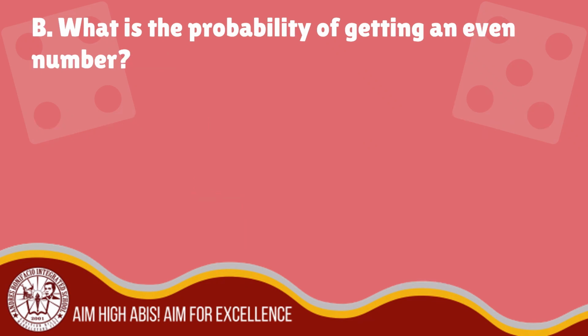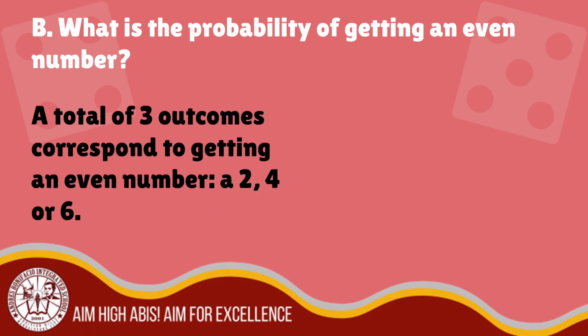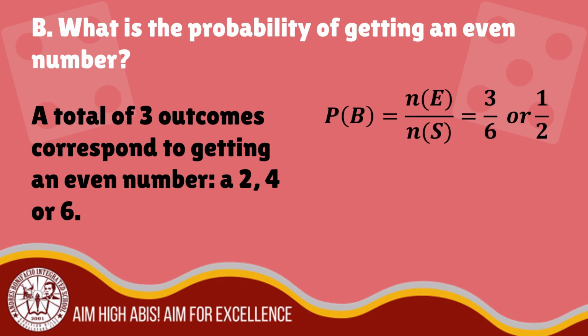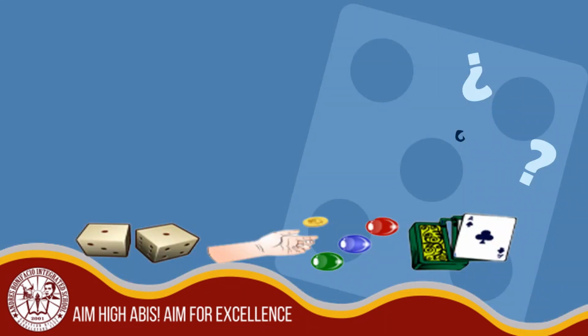Letter B. What is the probability of getting an even number? A total of 3 outcomes corresponds to getting an even number. These are 2, 4, or 6. To get its probability, the number of event, which is 3 outcomes corresponding to getting an even number, over the number of sample space, which is 6. In simplified form, we have 1/2. Therefore, the probability of getting an even number is 1/2 or 0.50 or 50%. I hope you understand how to get the probability of simple event.